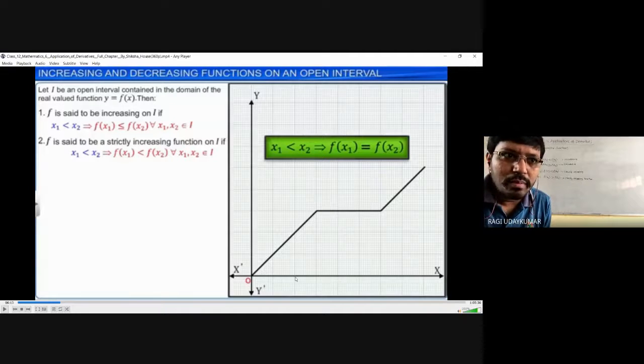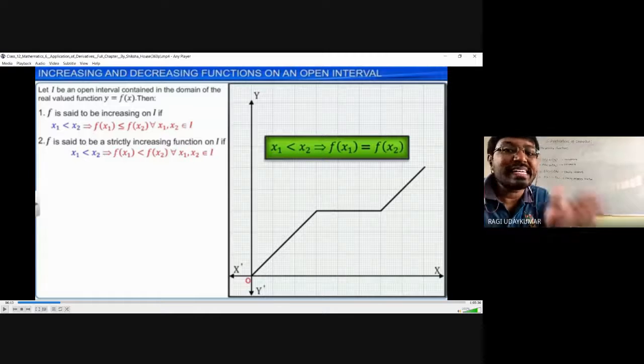You mark here 1, here 2, here 3, and in the same way this point is 1, 2, 3. So at 3 the functional value is 3, and at 4 the functional value is 3. The functional values are equal.